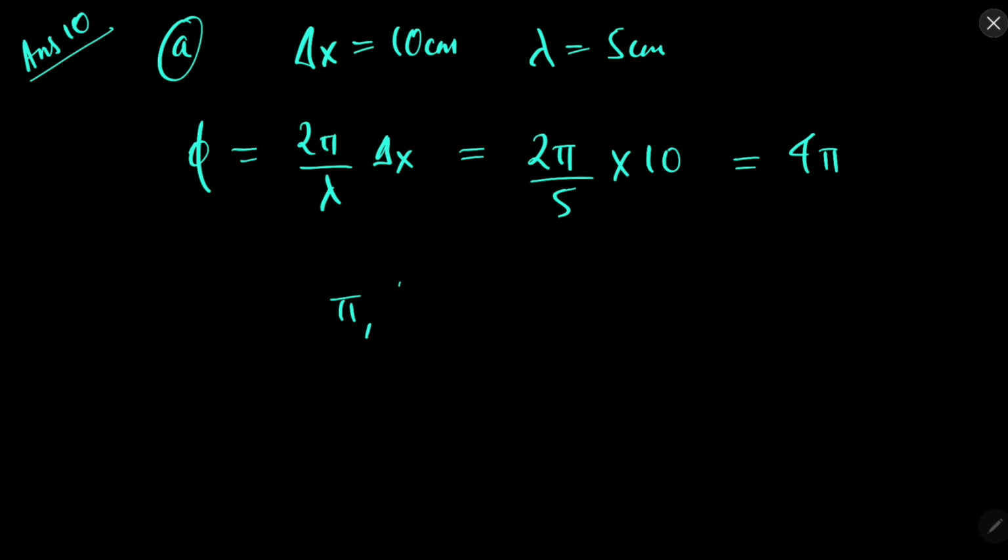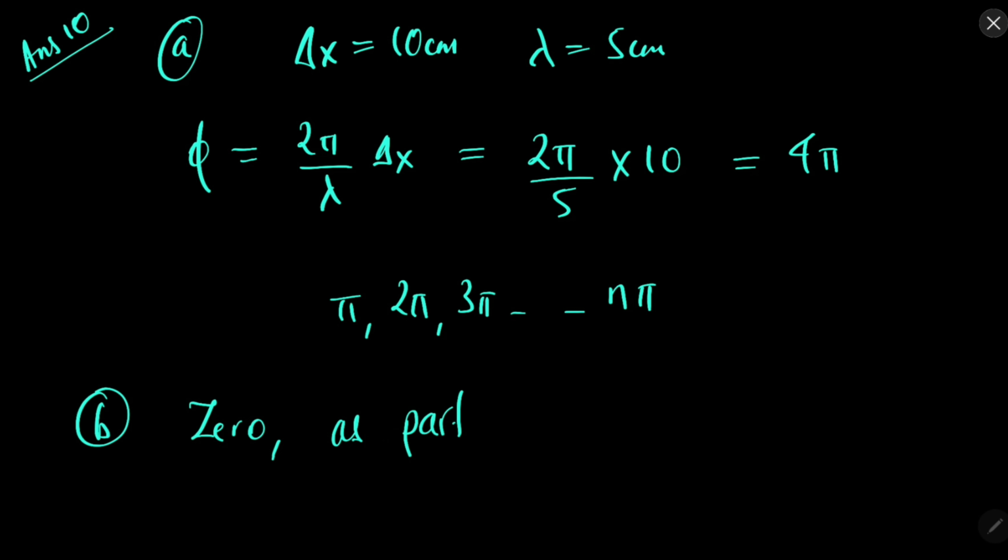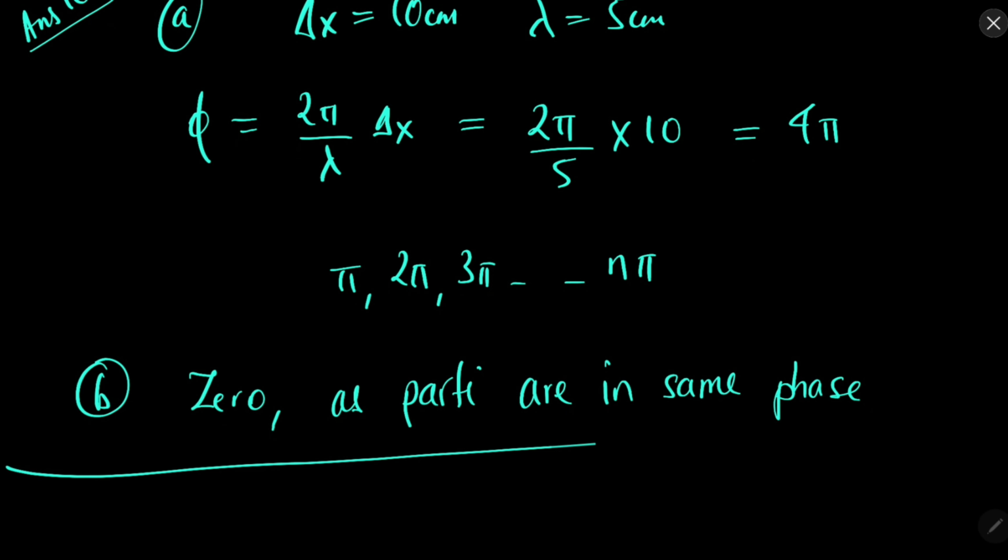Whenever phase difference is pi, 2 pi, 3 pi, that is n pi, they are in same phase. And in the second part, again 0, because the particles are in same phase, as they are moving in same path.